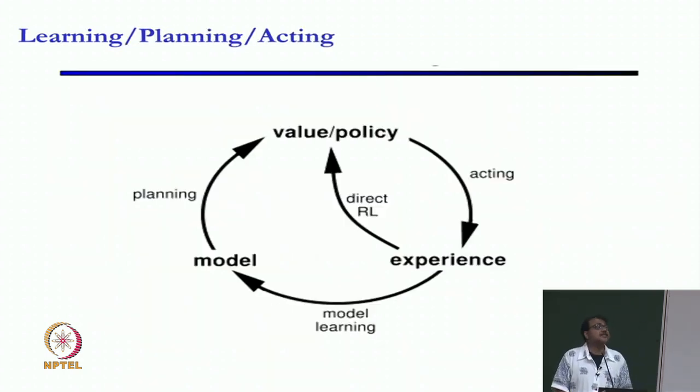So, this is sort of the setting we are in. There is learning, planning and acting. And what we did last week was we were given the model, we were given the Markov decision process, we were given the transition function, we were given the reward function, everything. And then we did planning. Also, you can think of it as inference to figure out the value function and the policy, and that is the edge that we were in last week, this particular edge.